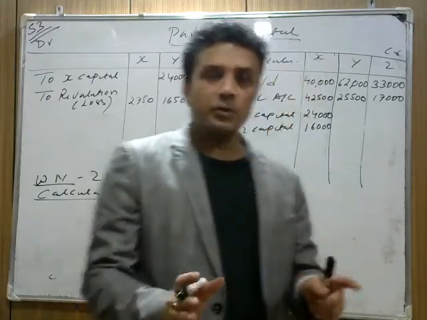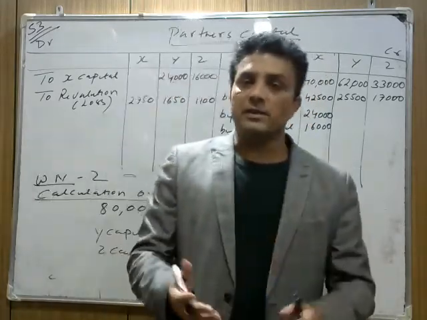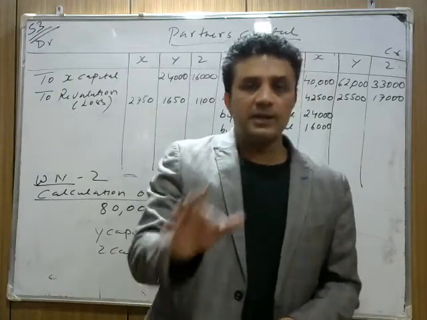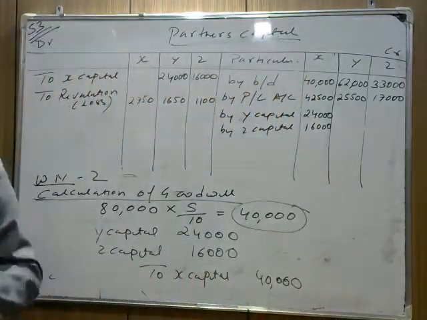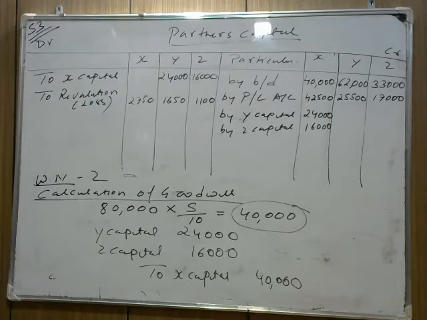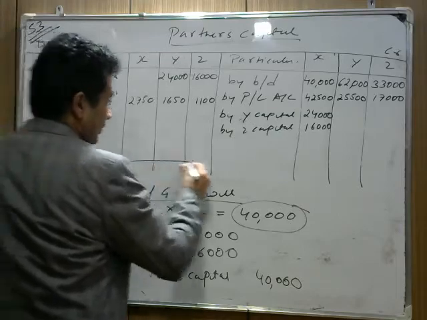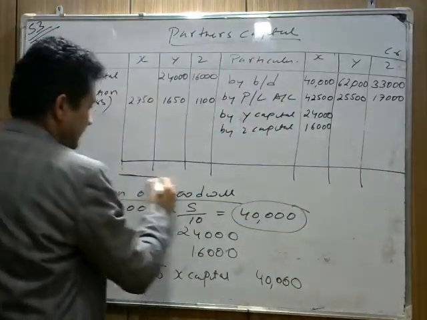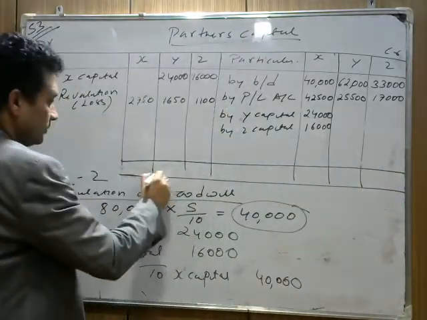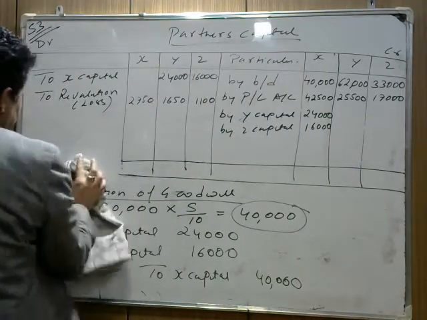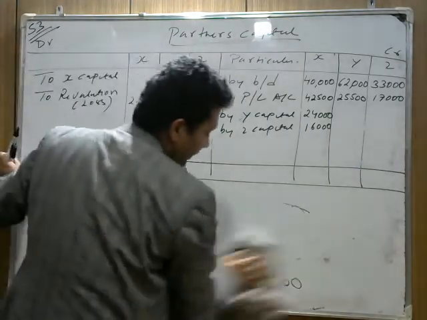अब ध्यान से क्वेश्चन को, सबसे पहले we need to settle y. हमें y को कितना पे करना है? So first we do the calculation of y. Now before that, check, is there any other transaction we missed out? ऐसी कोई transaction तो नहीं जो हमने miss कर दी हो? Okay, no. So we need to do the total first. हम x को पहले करते हैं क्योंकि x is retiring, तो x को कितना पैसा देना है we need to find out, and then we prepare another working note regarding adjustments.